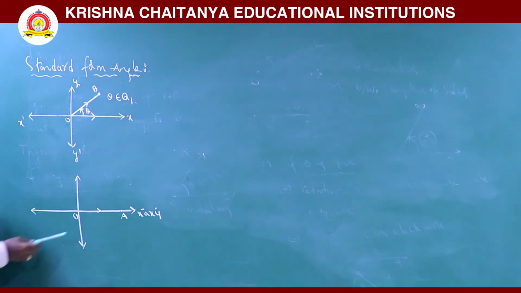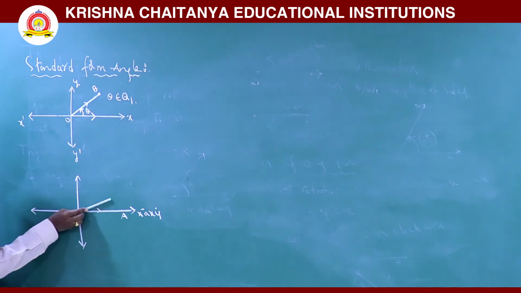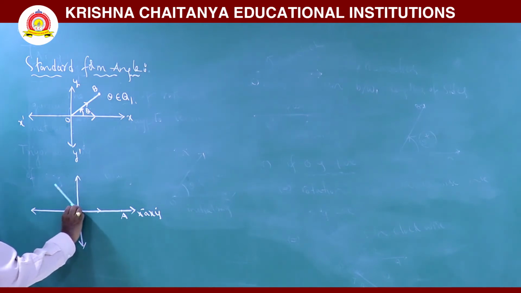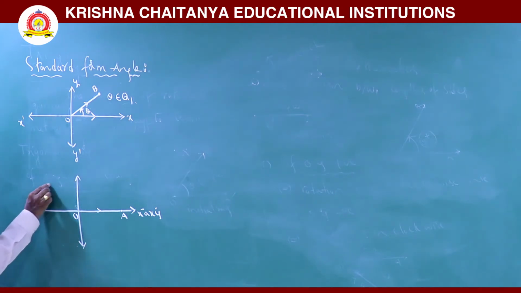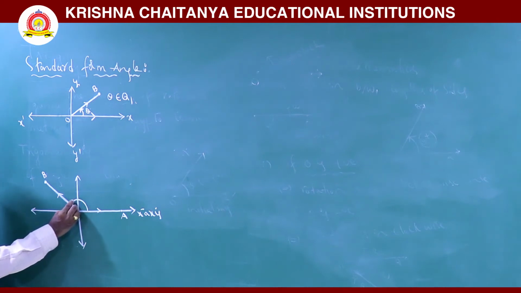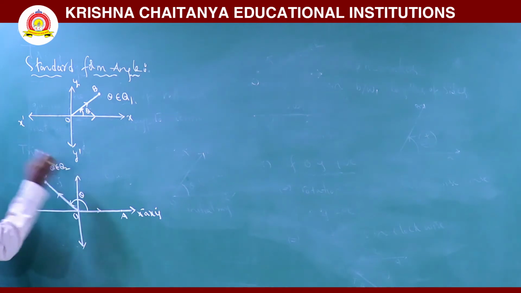If this ray, with the origin as vertex and the x-axis as initial ray, rotates in this direction and coincides with a terminal ray lying here, for example, then this is our terminal ray, OB. This is called the amount of rotation. This amount of rotation we know as theta. That theta lies in the second quadrant.